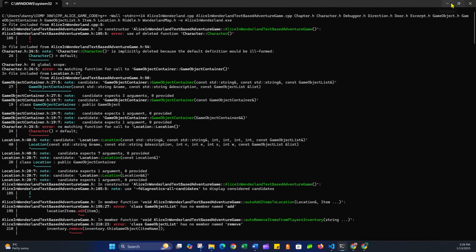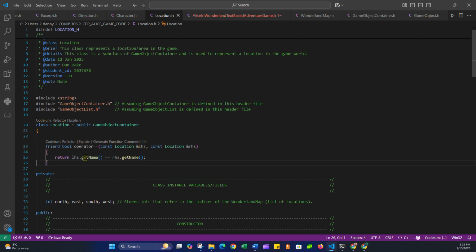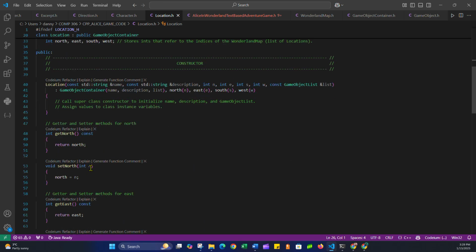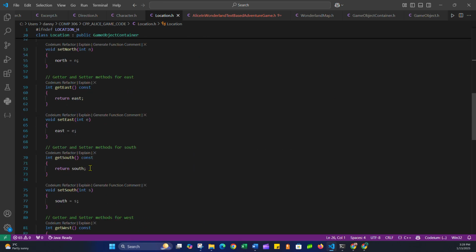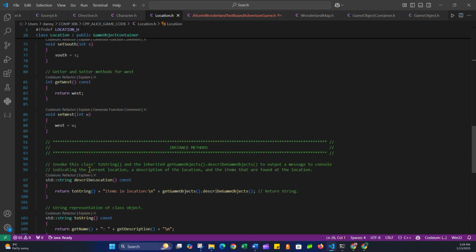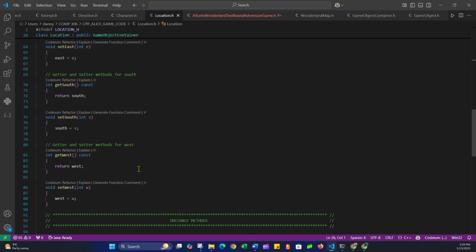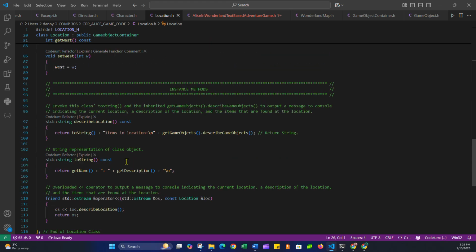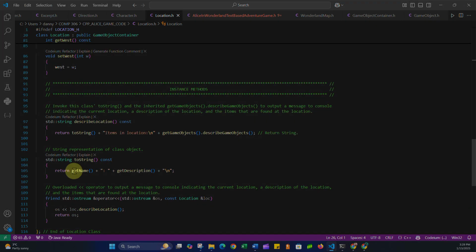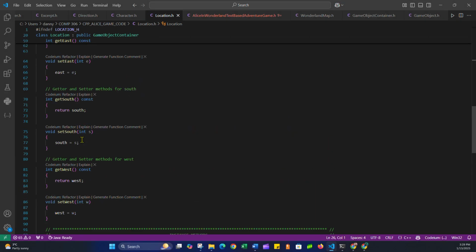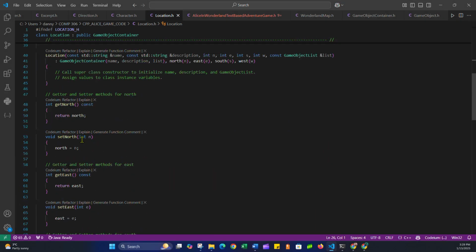So we've corrected that issue by just using our get name. Right here, I'm calling the get name function and get description, and you'll notice I don't have a get name function or a get description function here.